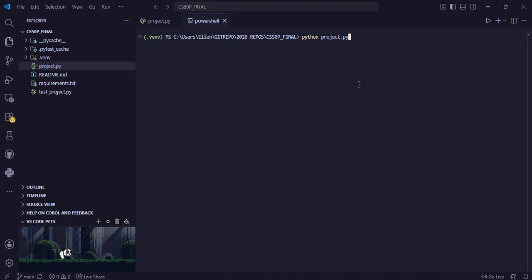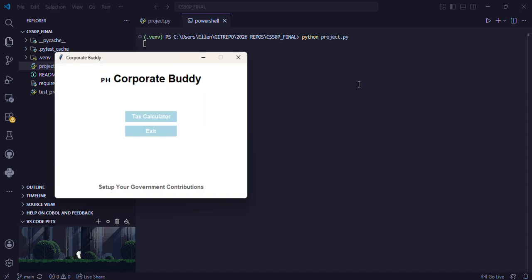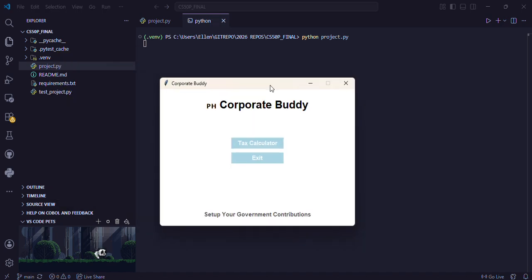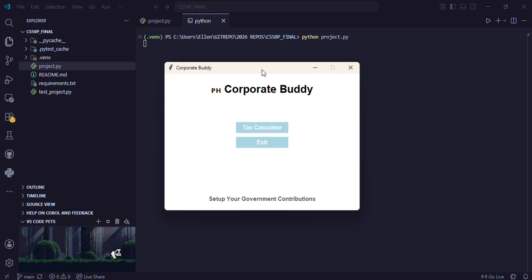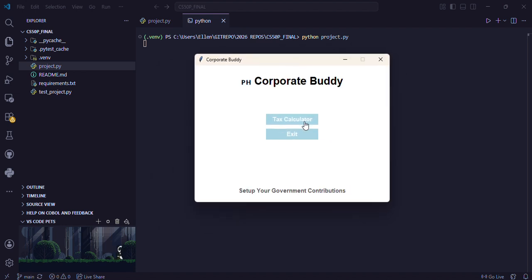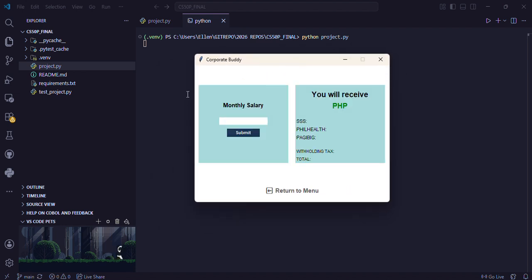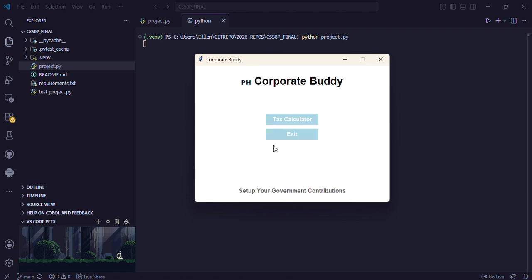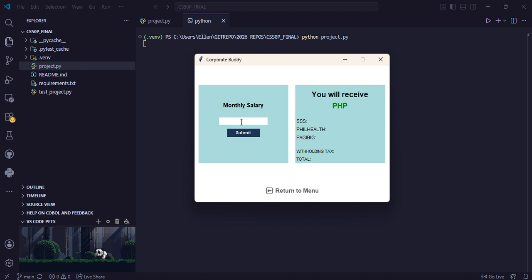So I will just call python project.py. And as you can see, this project is created using Python's tkinter, which is used to create graphical user interfaces. My project is basically a tax calculator. We just have to press this, and let's say, for example, your monthly salary is 19,500.